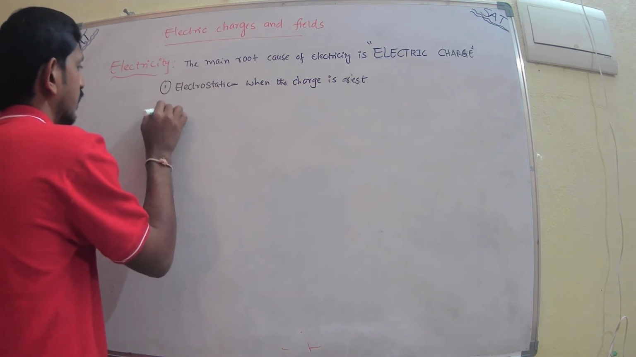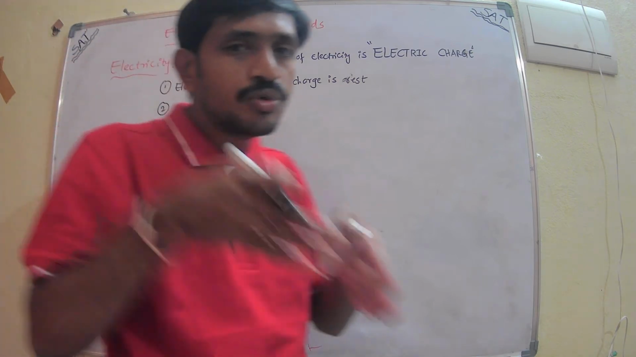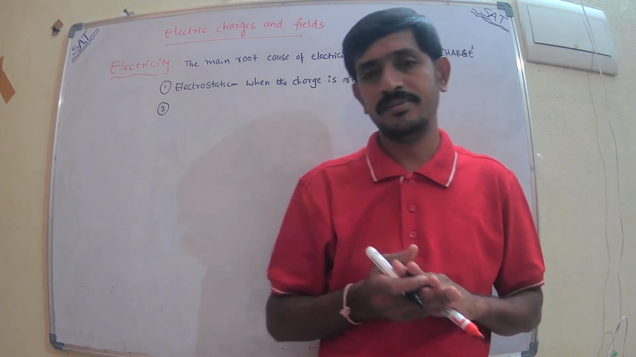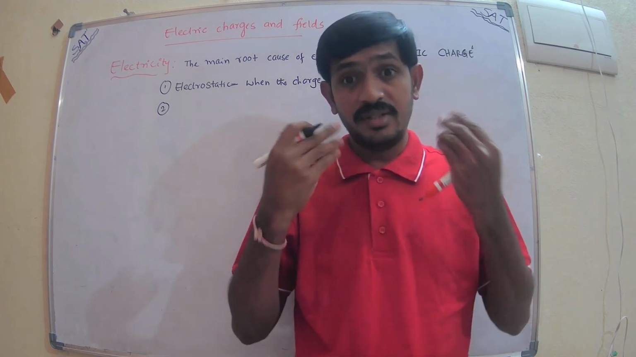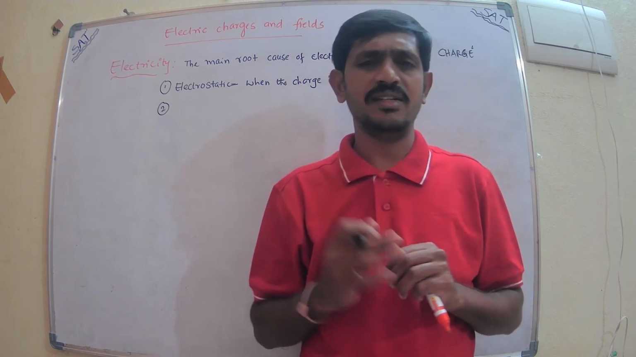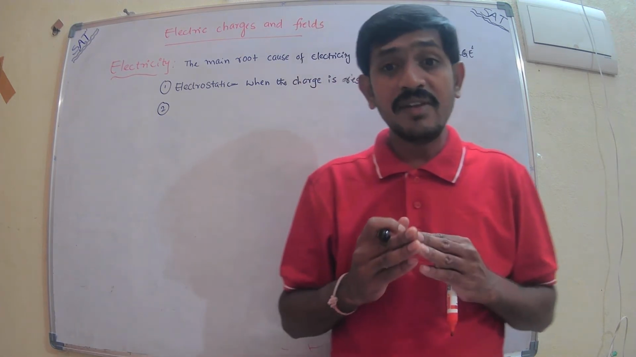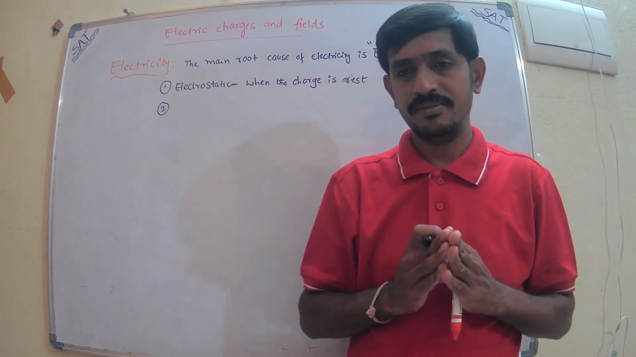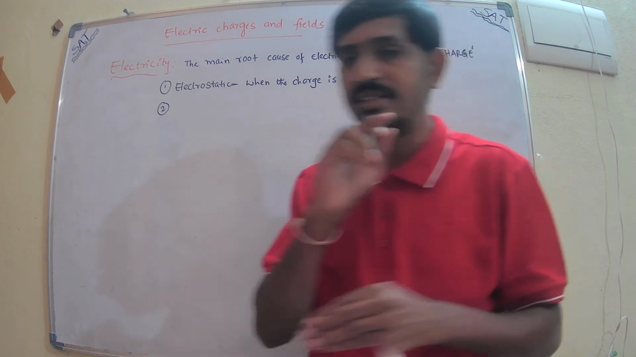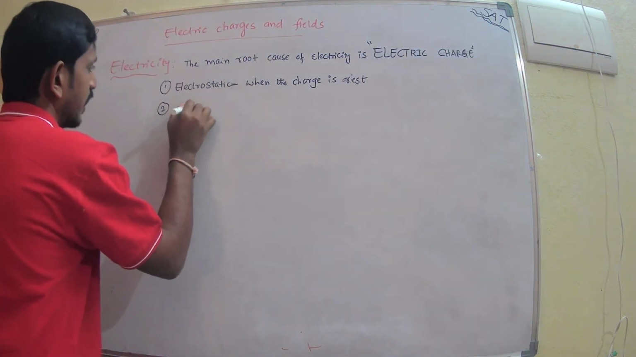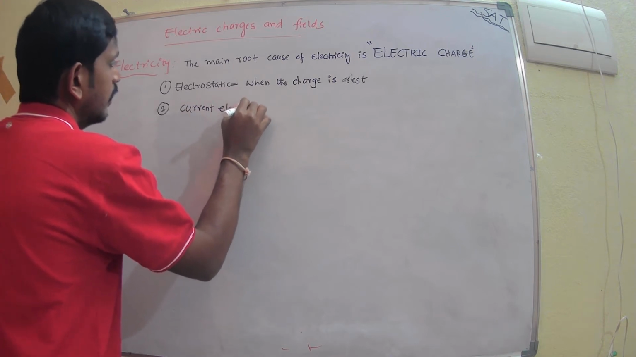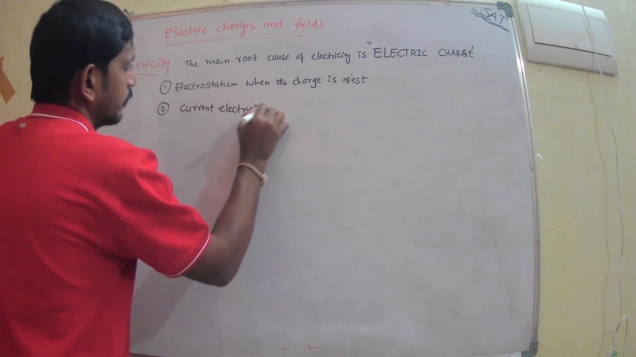The next one: when the charge is moving, again it shows some effects. That means things get heated up, things get lighted up. We will discuss that later. All those effects we will study in one more branch, called current electricity. We will study them in the current electricity chapter.